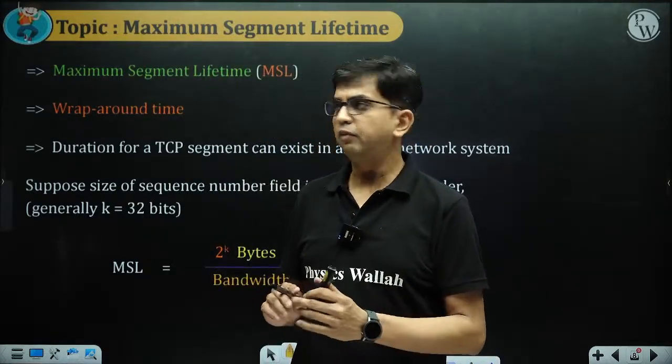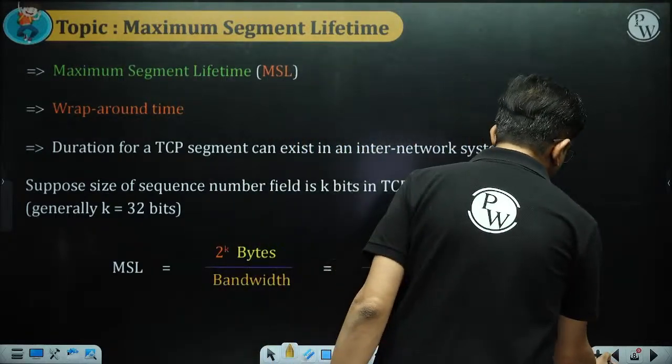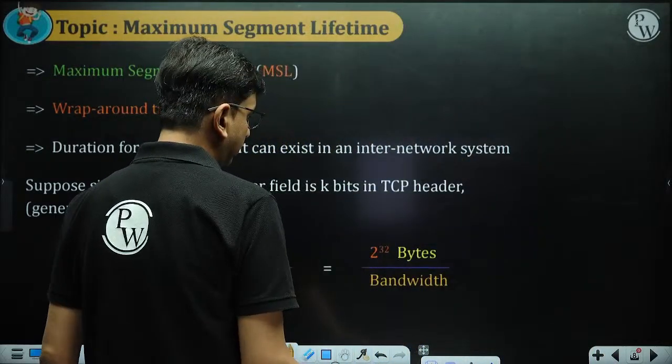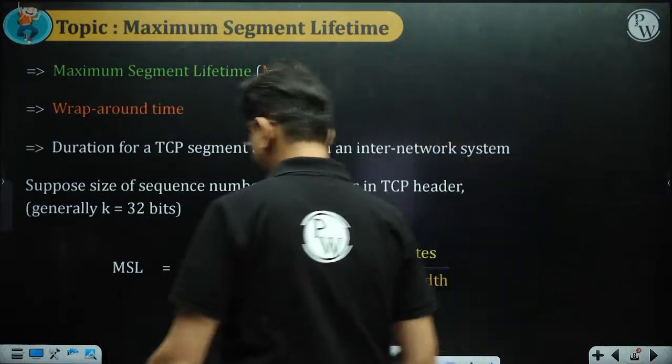This is the maximum segment lifetime. So what is the maximum segment lifetime? We can understand this part. Why is it creating a problem here?